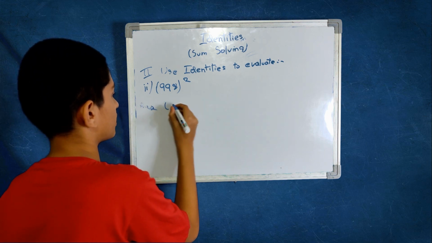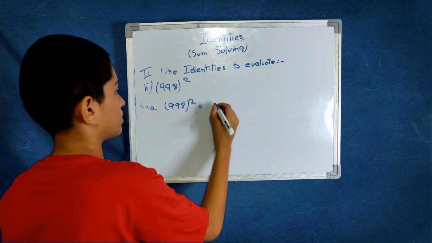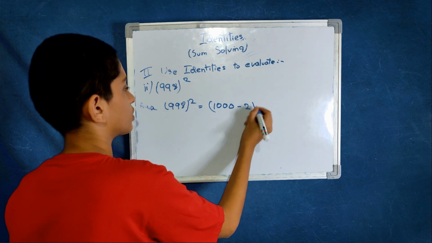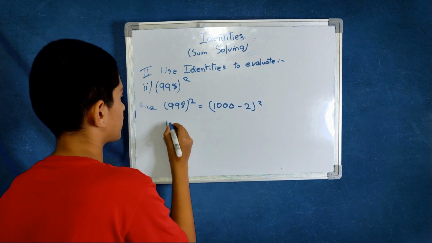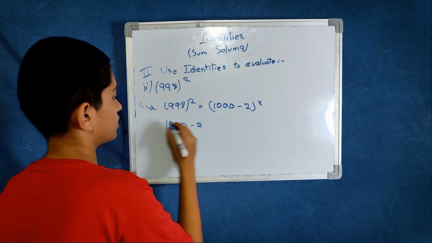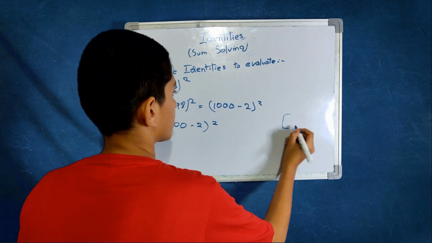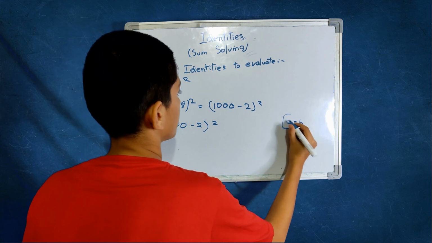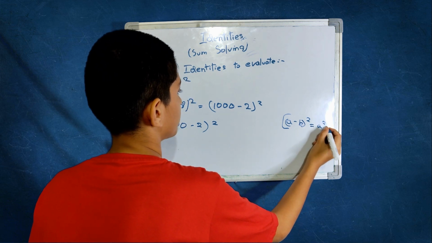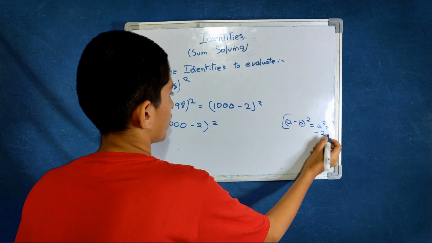Then you can represent 998 the whole square as (1000 minus 2) the whole square. You can use (a minus b) the whole square is equal to a square plus b square minus 2ab.